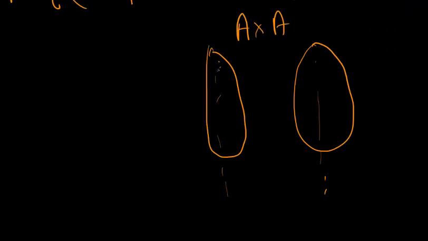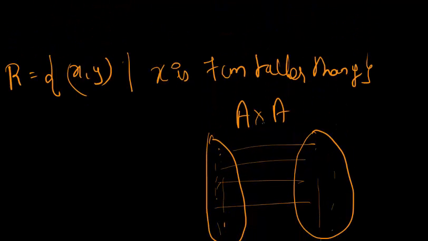Among these, the names are going to be repeated. The persons are repeated here, and these people are connected under this relationship R. Okay. Now when I'm talking about A cross A, you should know that it's a very huge set, isn't it?